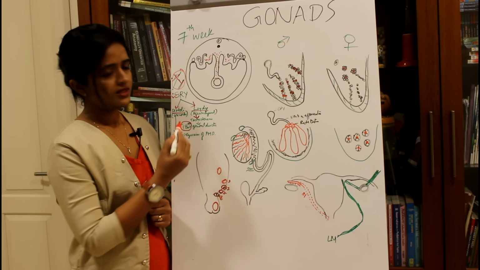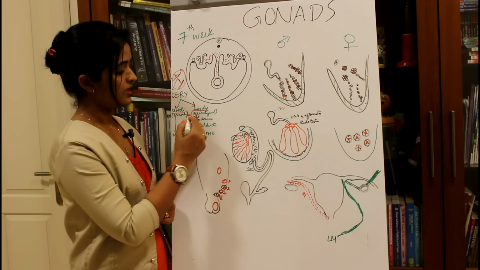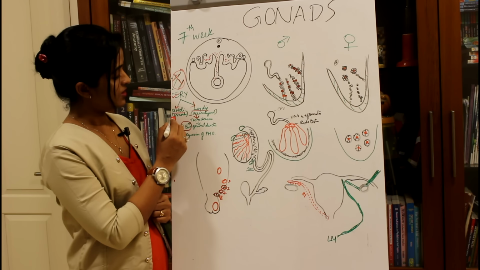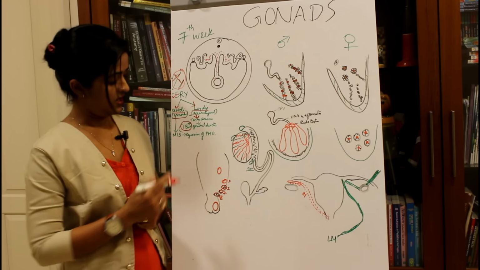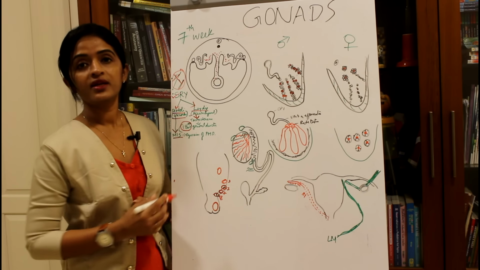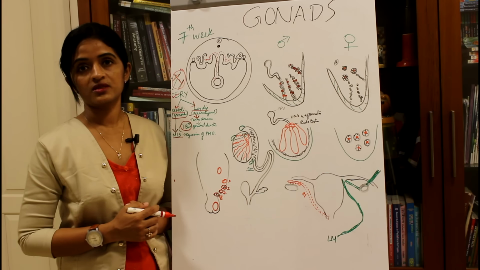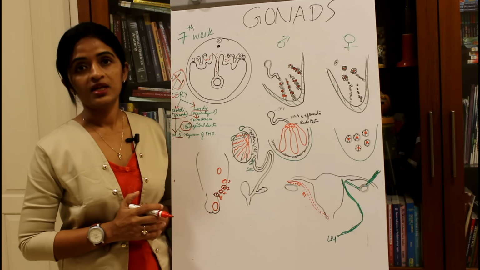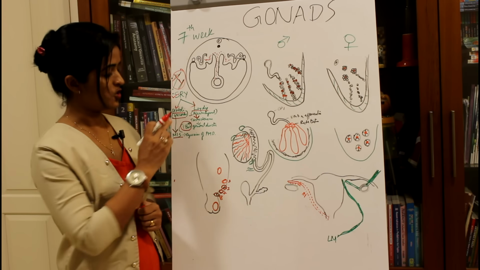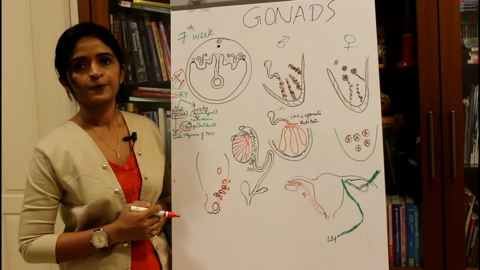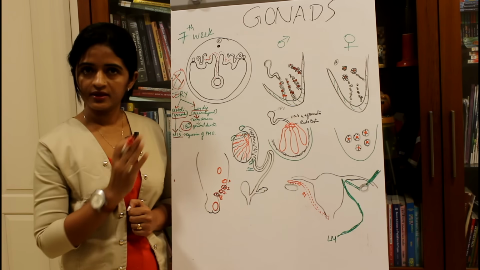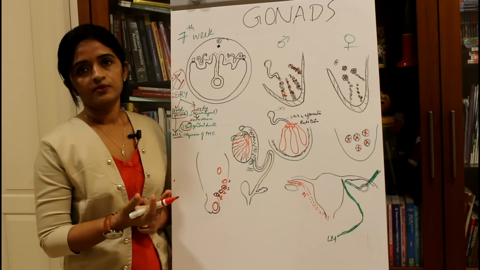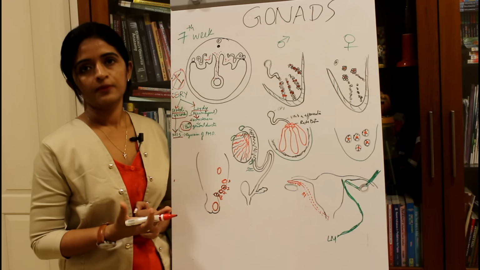And at 18 weeks of intrauterine life, the Sertoli cells will disappear and reappear only at the time of puberty. And what is the role of Sertoli cells? Sertoli cells will secrete a substance known as Mullerian inhibiting substance. Mullerian inhibiting substance means it will inhibit the Mullerian ducts. Mullerian ducts are the ducts which are seen in females. So that ductal system is inhibited by the Sertoli cells. As a result, the Mullerian ducts are inhibited and the testosterone will be inducing the formation of genital ducts from mesonephric ducts.